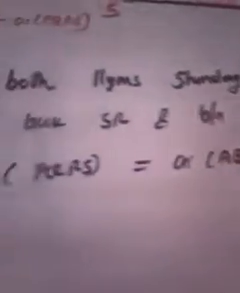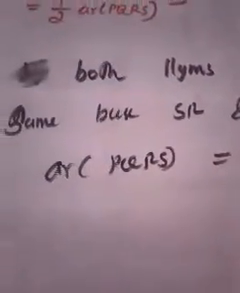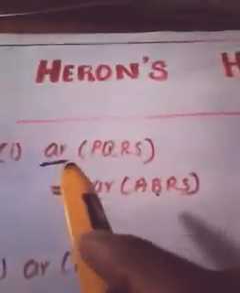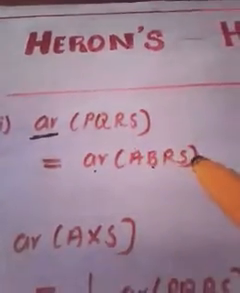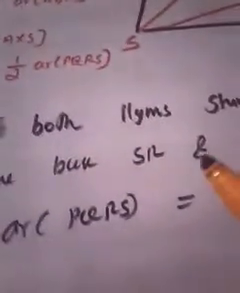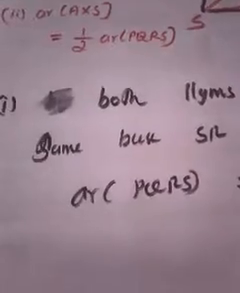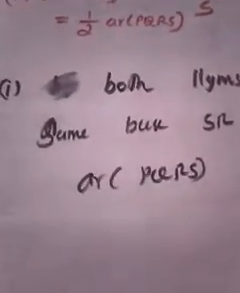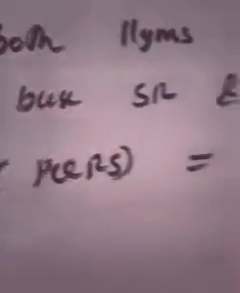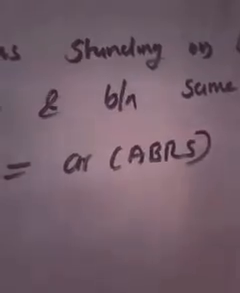Enough? Yes, enough. So in the first part we are supposed to prove that area of PQRS is equal to area of ABRS. We know that both parallelograms stand on the same base and between the same parallels. So of course area of the first parallelogram should be equal to area of the second parallelogram. And let me go to the next part.